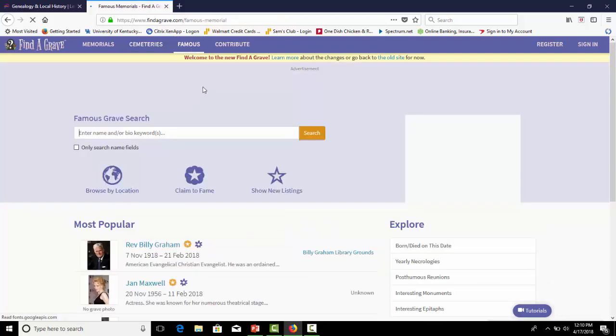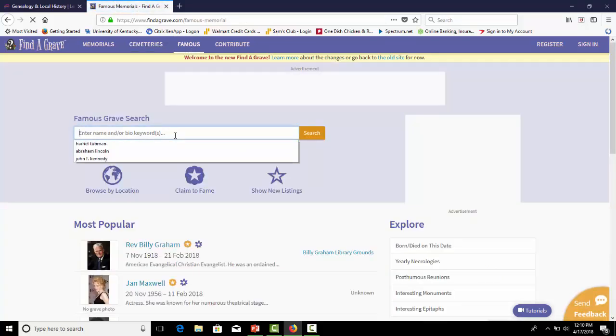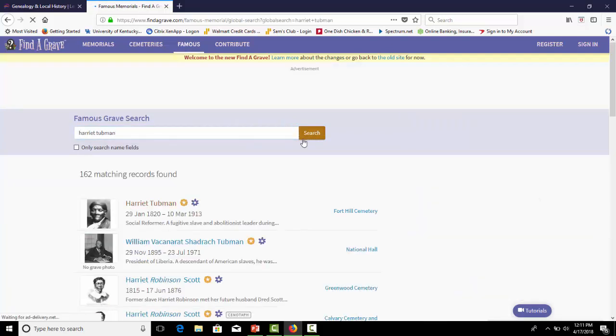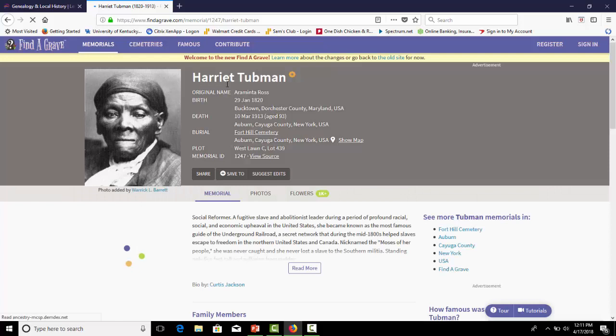We're also going to take a look at the Famous tab. You can search for famous people's gravesites, and you can see I've searched for a few recently. We'll take a look at Harriet Tubman. What's really cool about this is, say you have an idol that you really want to pay your respects to that has passed. You can look them up, and it'll give you all kinds of information on them. It'll tell you where they're buried. For Harriet Tubman, she's buried at Fort Hill Cemetery in Auburn, New York. The plot number: she's in West Lawn C, lot 439.